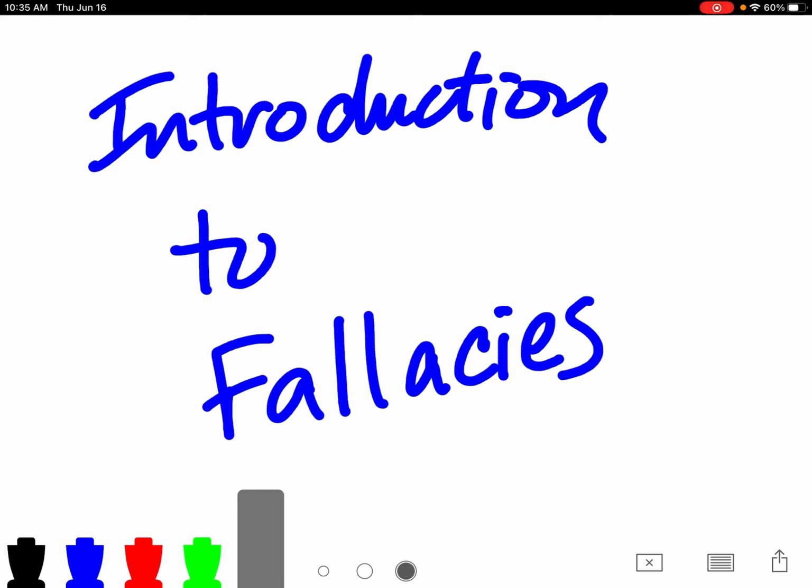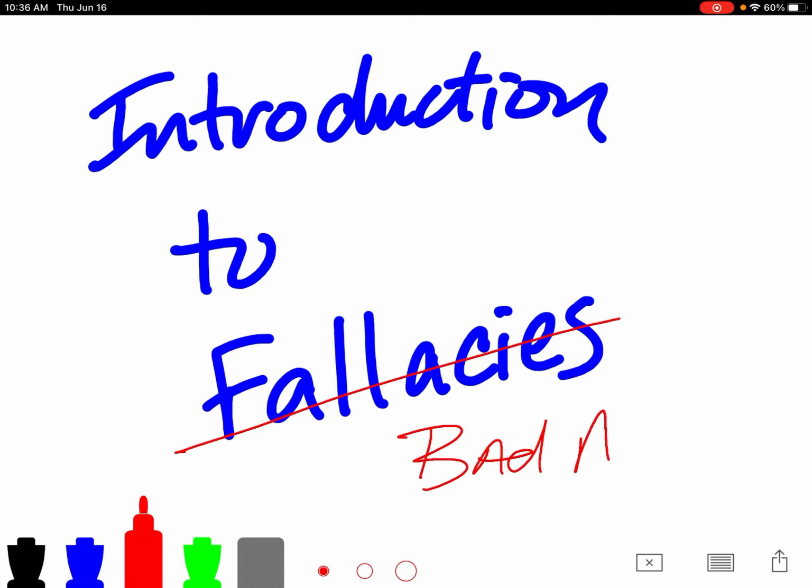Like a lot of academic words, fallacies is a fancy word just to describe something very simple, and that very simple thing is a bad argument. Or in other words, an argument whose conclusion you should not accept as likely to be true or accept with confidence. Basically, fallacies are ways in which we tend to be deceived into thinking that something is true and supported by the evidence or by reasons when upon further evaluation it actually isn't.